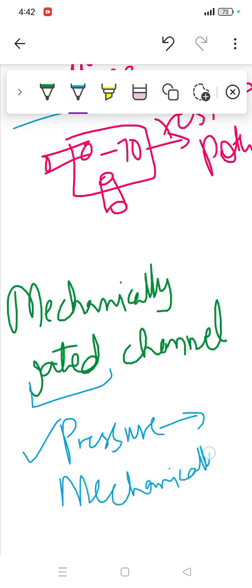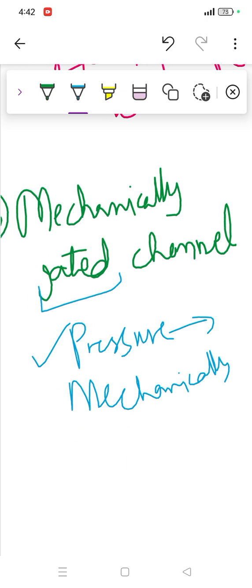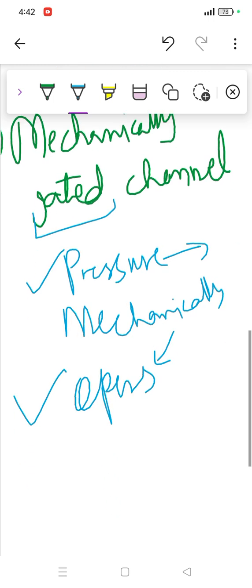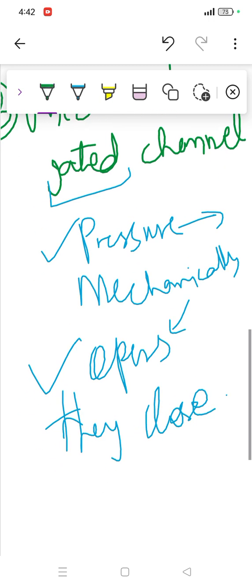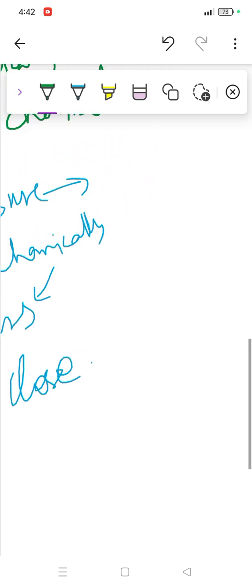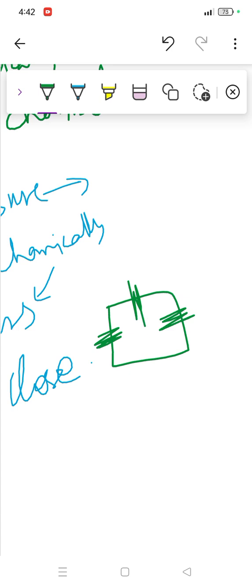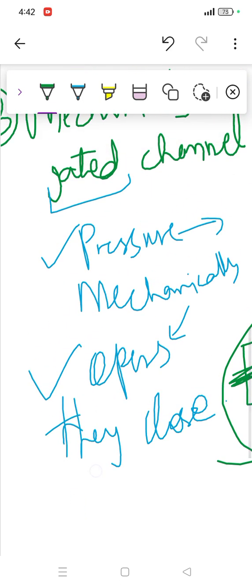When mechanical pressure is provided, they open only in this condition; the rest of the time they are always closed. In the diagram, whenever pressure is exerted here or anywhere, these will open, so they are called mechanical gated channels.